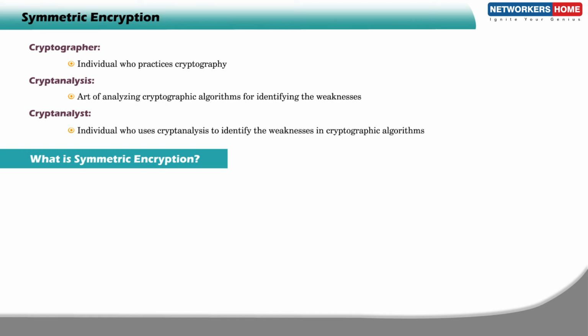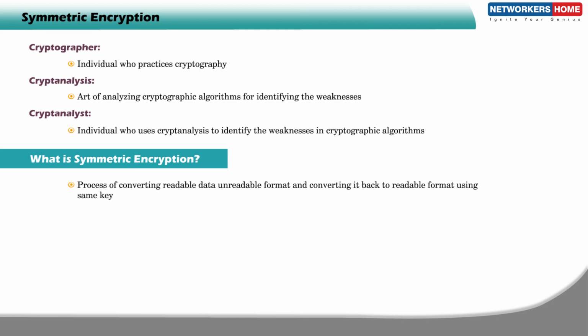Symmetric encryption. Symmetric encryption is the process of converting readable data into an unreadable format and converting it back to readable format using the same key. Symmetric encryption algorithms use the same key for encryption and decryption. The key must be exchanged so that both the data sender and the data recipient can access the plain text data.